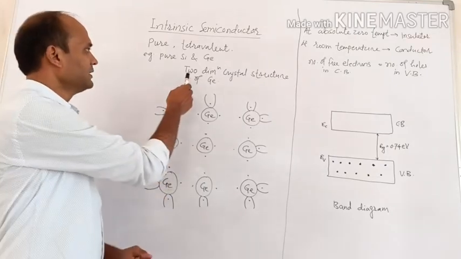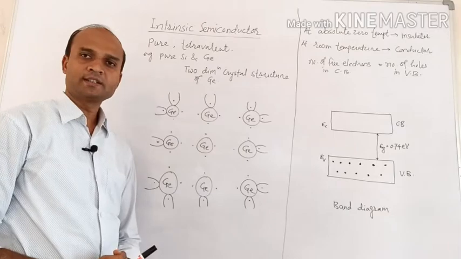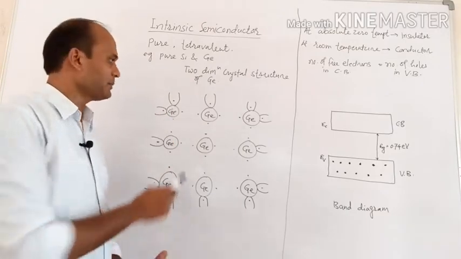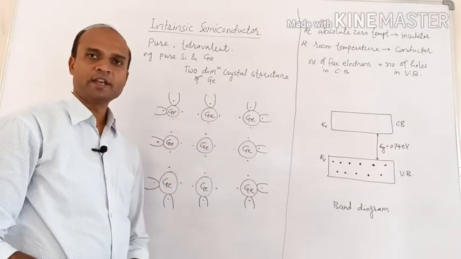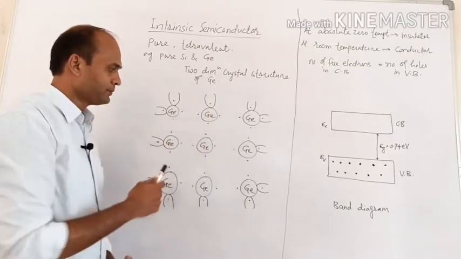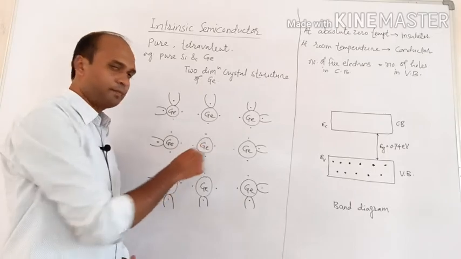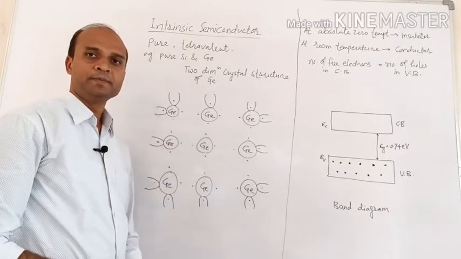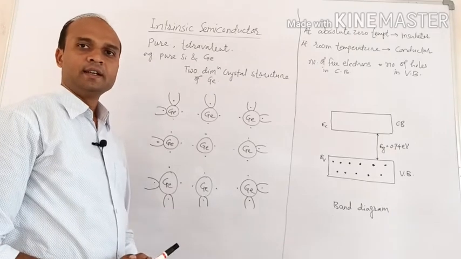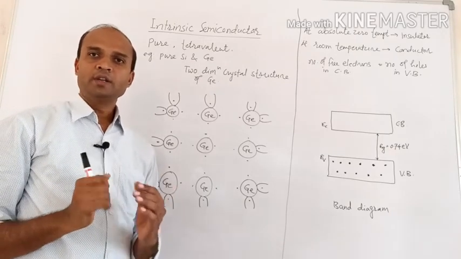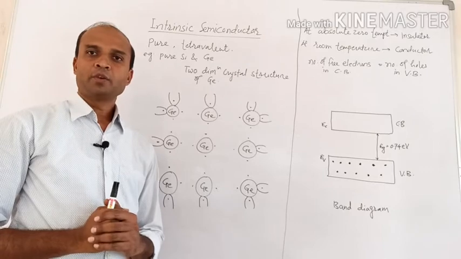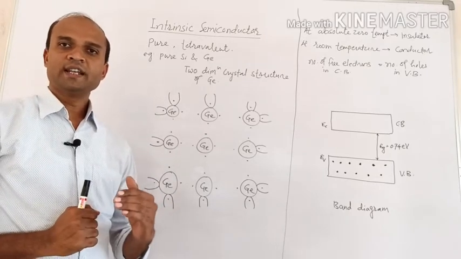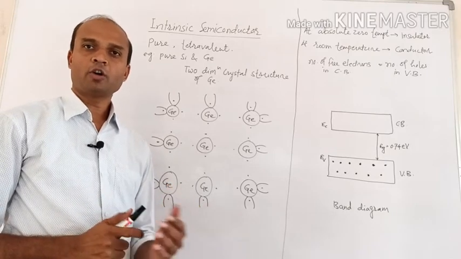So let me consider a 2-dimensional crystal structure of pure germanium. Germanium atoms are shown here. You can see I have already drawn the encircled germanium, a circle with GE. It indicates the nucleus and 28 electrons which are present in the first 3 shells or orbits.